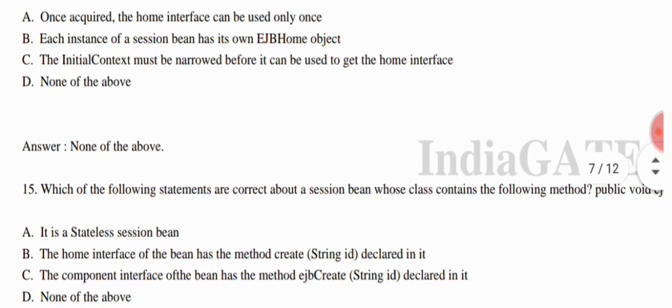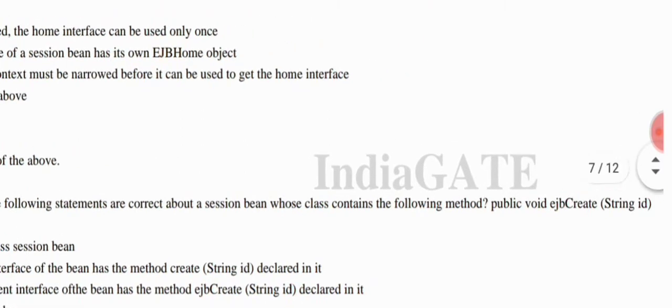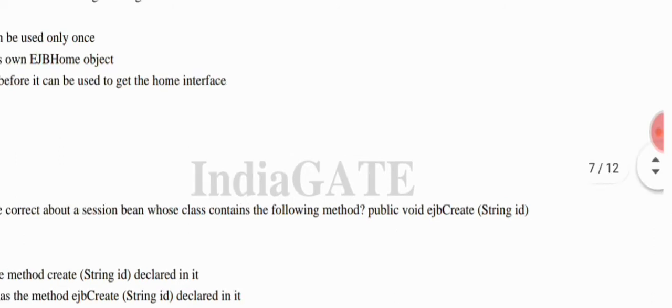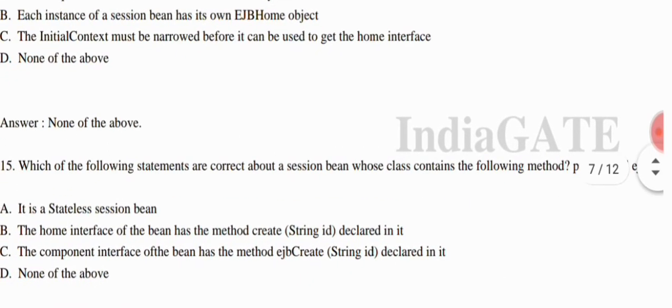Which of the following statements are correct about a session bean whose class contains the following method: public void ejbCreate(String id). Now we come to the options. Option A, it is a stateless session bean. Option B, the home interface of the bean has the method create(String id) declared in it.